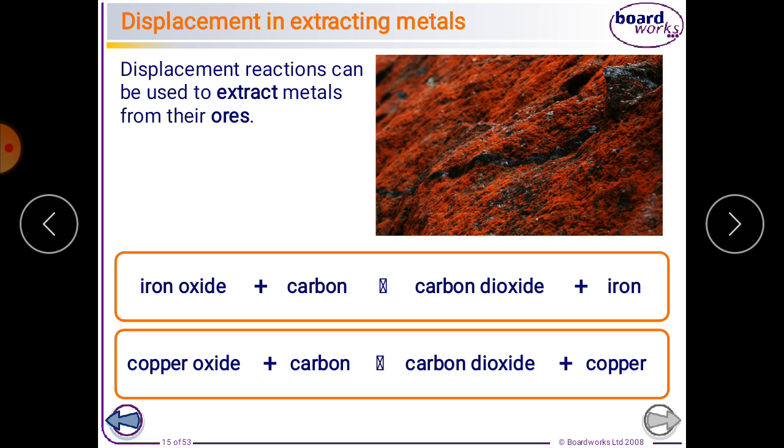This is because these metals are reactive and at some time in the past they have reacted with elements like oxygen, which is present in the air, and sulfur to form compounds such as oxides and sulfides. This most likely happened in parts of the earth where temperatures were very high.